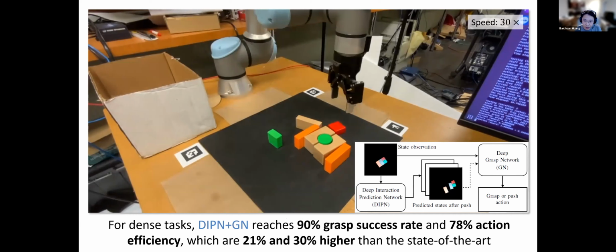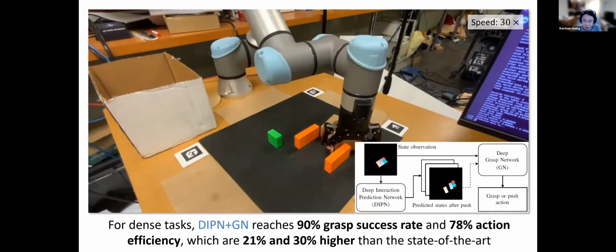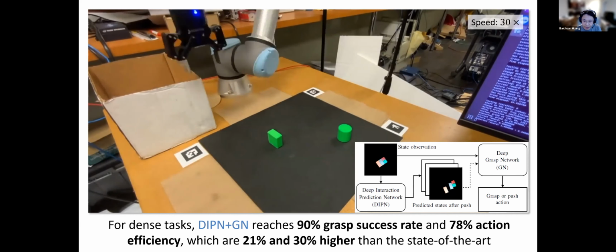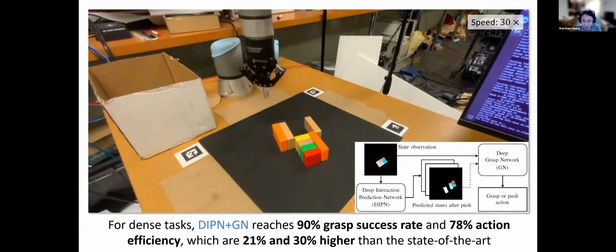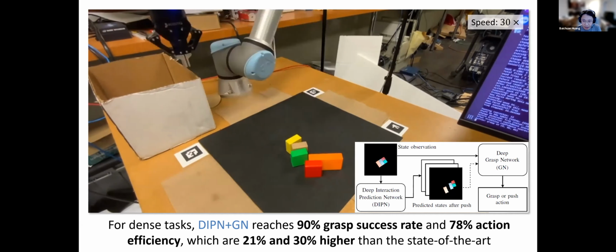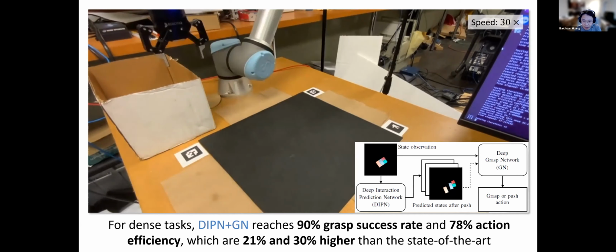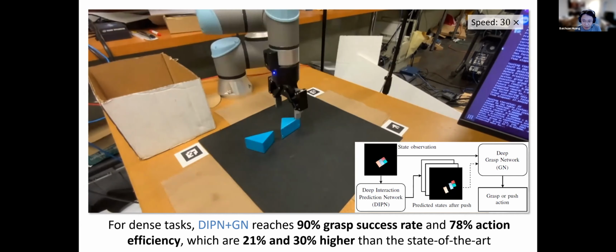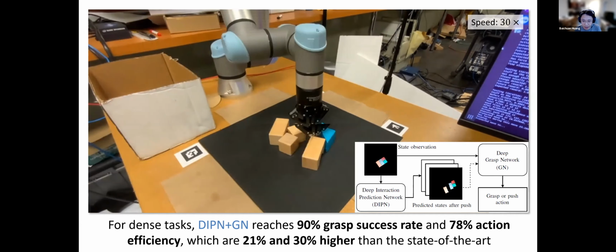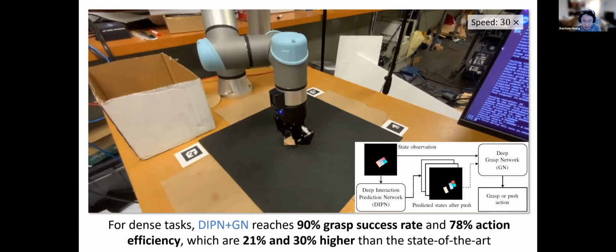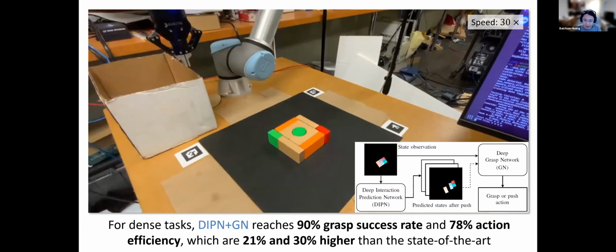So we evaluated our method for solving clutter removal tasks in densely packed cases. Because DIPN produces a clear image, we can then apply a grasp network to evaluate the push action to decide whether to grasp or push by comparing the grasp success rate. This is the video of 5 consecutive experiments.